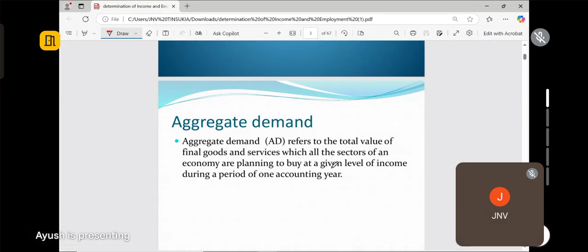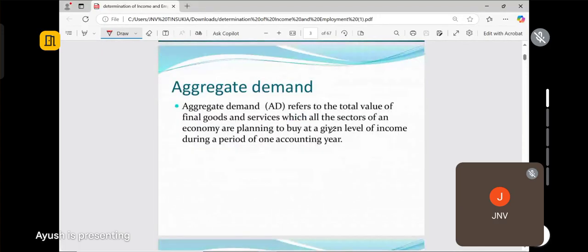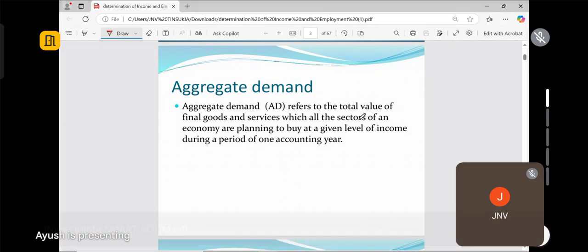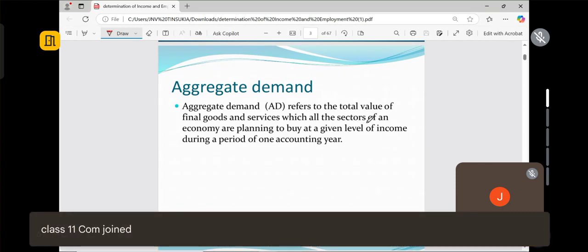Here, it means how many sectors are there in an economy. As we have already studied in the first chapter, the circular flow of income, you know that there are four sectors in an economy: household sector, firm sector, government sector, and the external sector. Remember one thing also, all the final goods and services which all the sectors buy. Usually the economy has four sectors: consumption expenditure by the household sector, investment expenditure, government expenditure, and net export, export minus import. These are the four sectors.